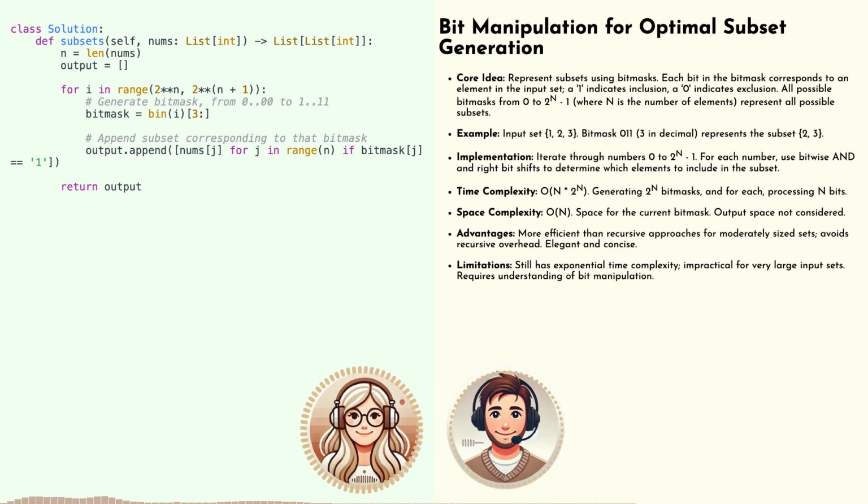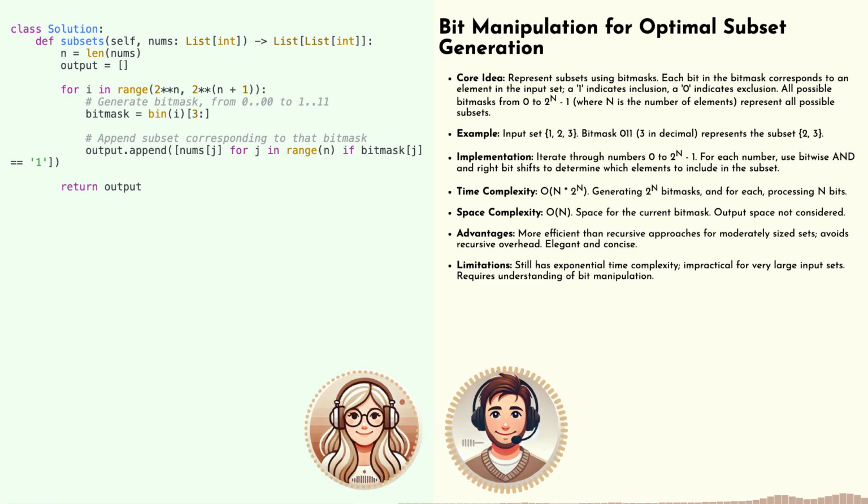Exactly. And for each binary number, we simply iterate through its bits. If a bit is set to 1, we grab the corresponding element from our set and add it to our current subset. Let's walk through an example to make sure I'm following. Sure. Say we have the binary number 101. The first bit is 1, so we include the first element from our set, which is 1. The second bit is 0, so we skip the second element. And the third bit is 1, so we include the third element, 3. That gives us the subset 1, 3. You've got it. Rinse and repeat for all the binary numbers from 000 to 111, and you'll have generated all the subsets of 1, 2, 3.